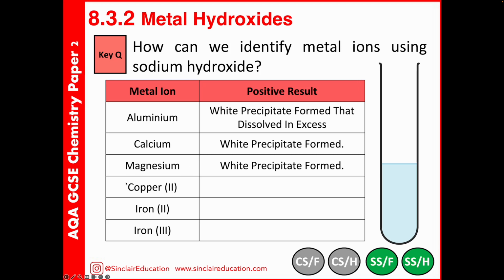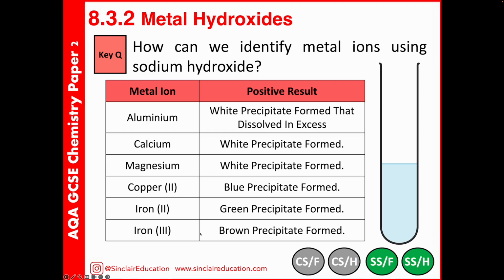However, when we get to the transition metals, these are now more colourful. Now with these, you just need to know copper, which makes a blue precipitate. So it's a green flame, but a blue precipitate. Iron 2 is green, and iron 3, so that's a reference to a 3+ ion now, is brown. So we need to know these metals and their precipitates also.